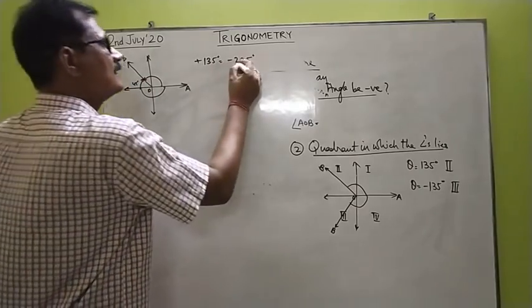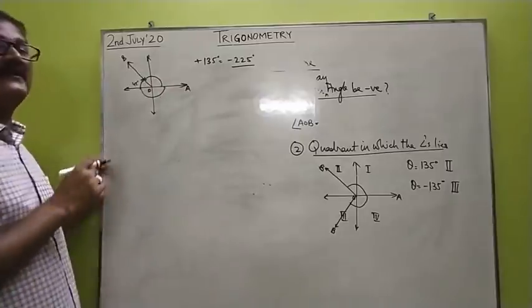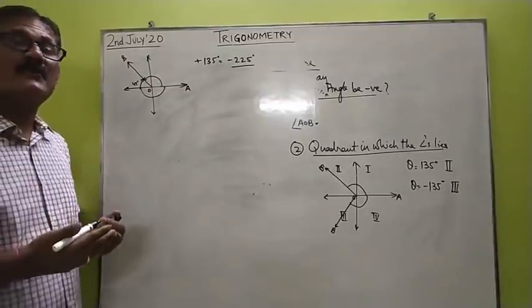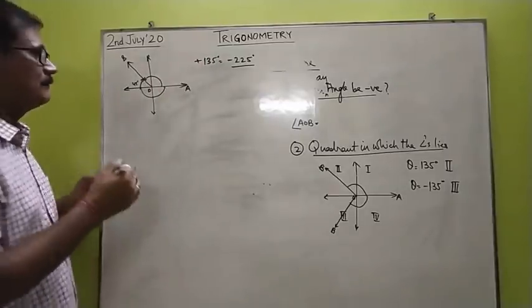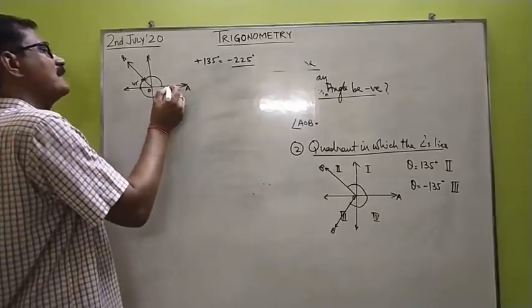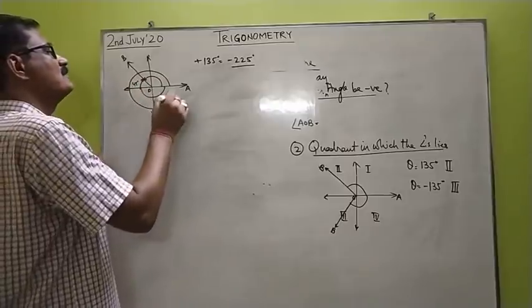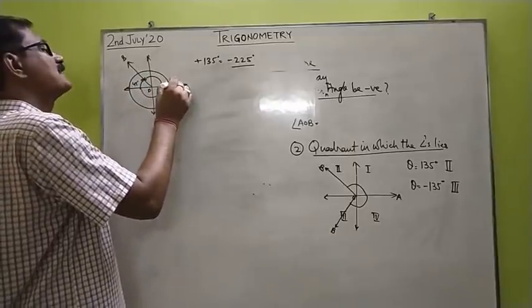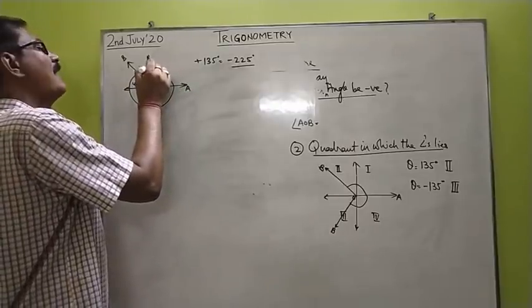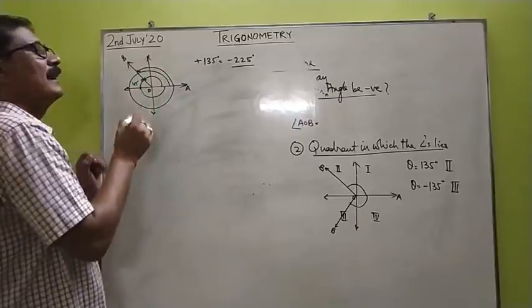Similarly, is it only one angle which is coterminal to 135? No, there are unlimited angles which will be coterminal to 135. For example, if I rotate anti-clockwise, one complete rotation of 360 degree, plus 90 degree, and then another 45 degree, I reach up to here.